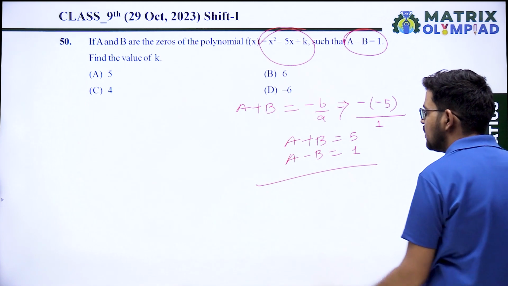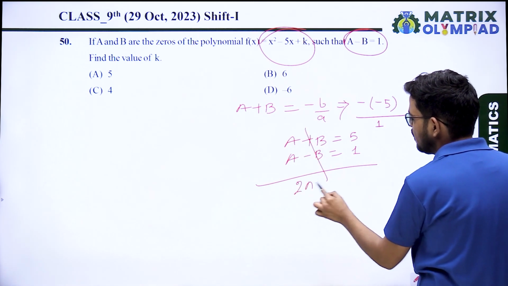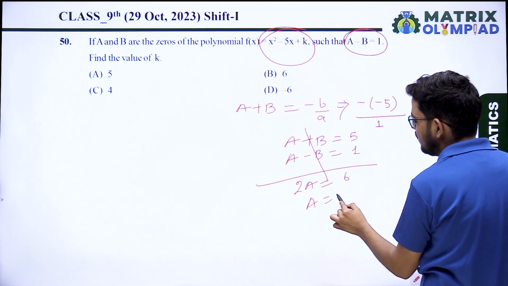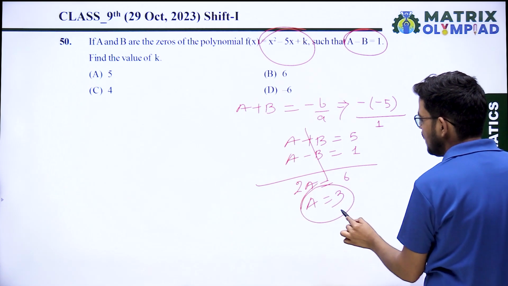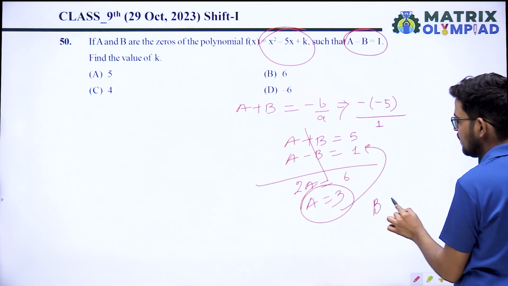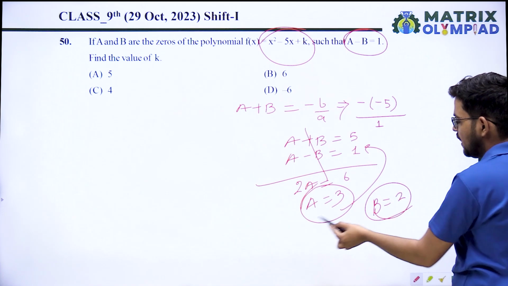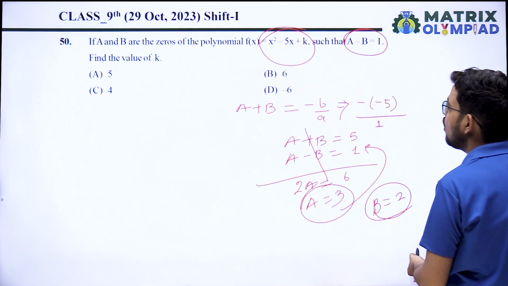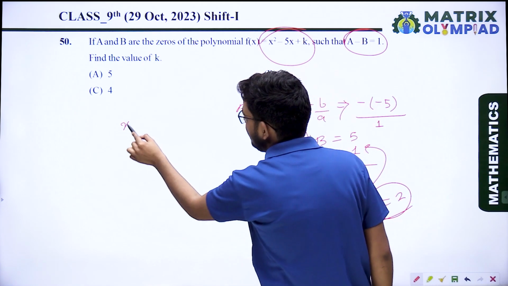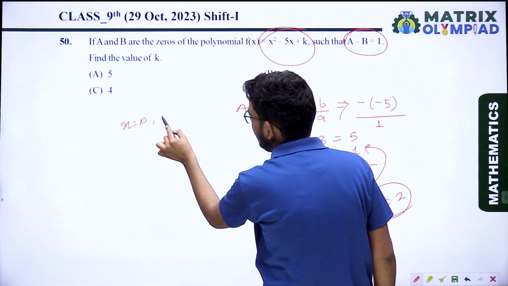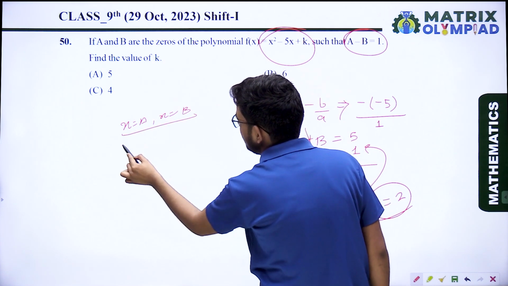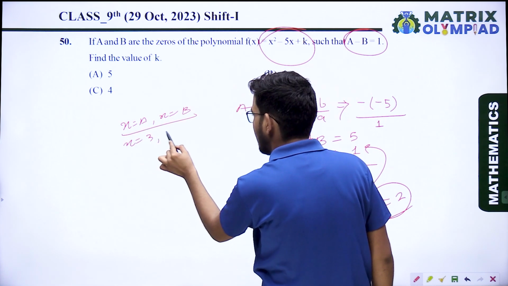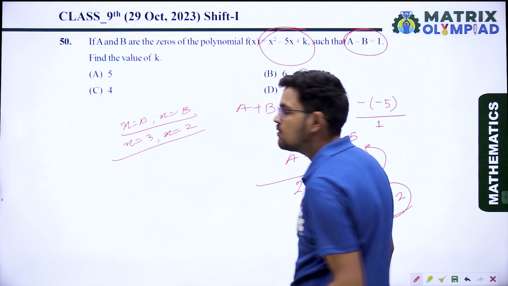When you simplify it, you will get 2a equal 6, a equal 3. So a equal 3, when you put it again here, you will get b equal 2. So a equal 3, b equal 2. You have to find the value of k. If x equal to a, x equal to b are zeros, then x equal to 3, x equal to 2 will be the zeros.